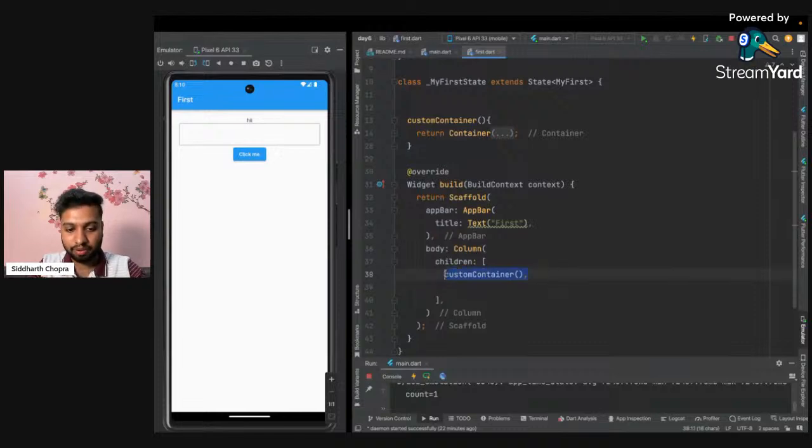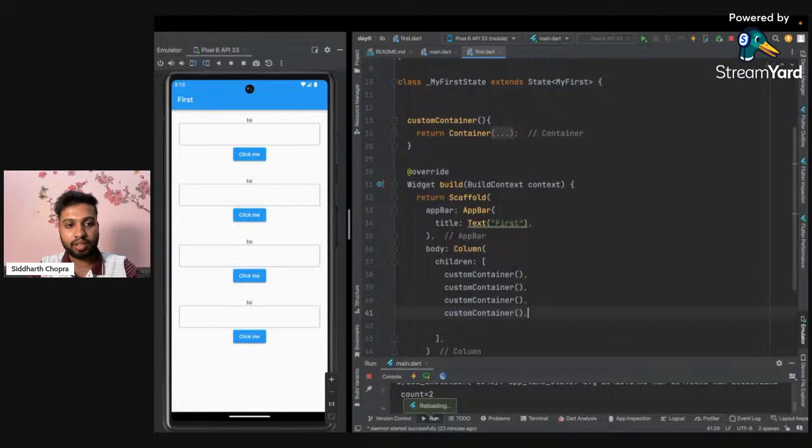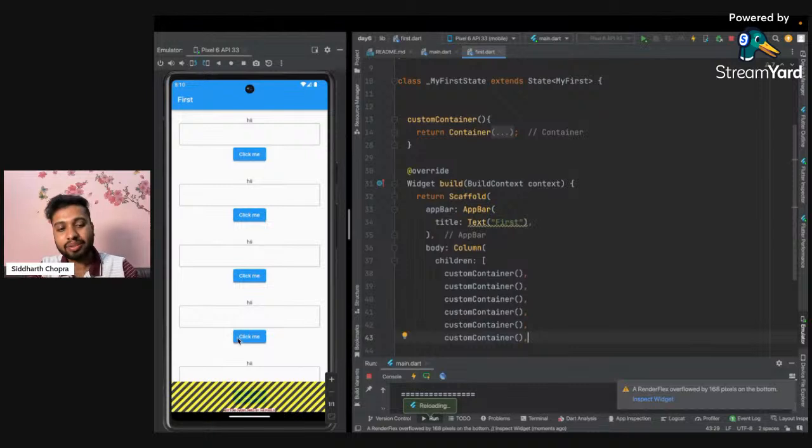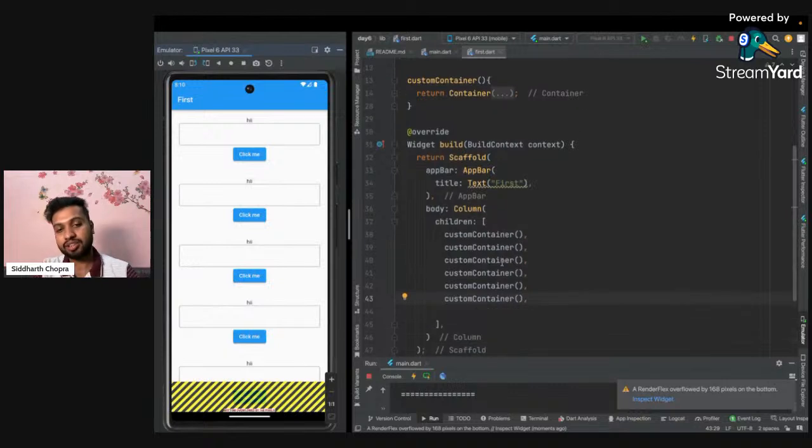as many times as I want it. Control C, Control V, Control C, Control V. And now as you can see, we have it multiple times here. And if I paste it a few more times, we get an error. The reason is our body size is only this much, and our widgets are taking more space than that. So how do we solve this issue?